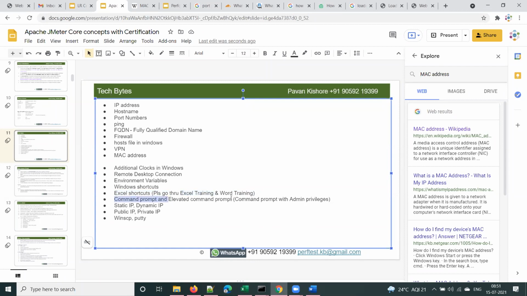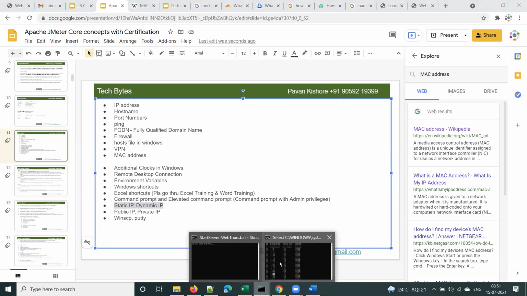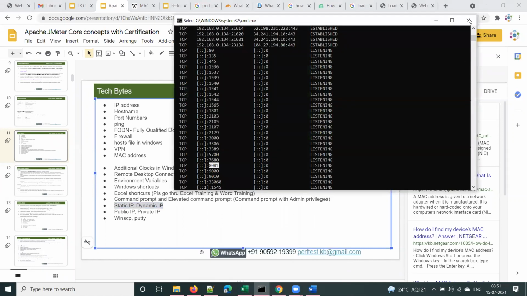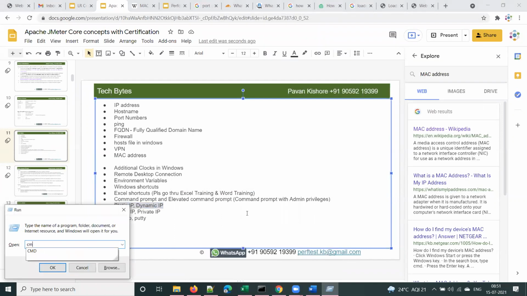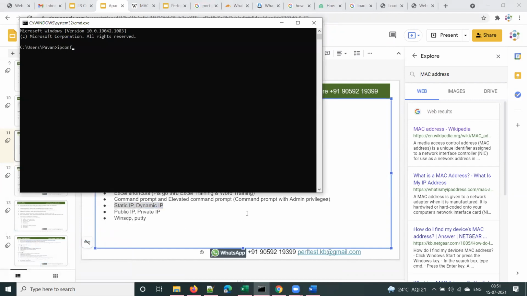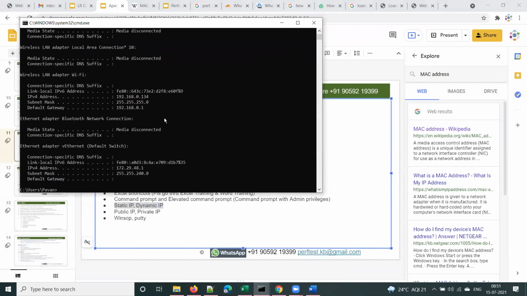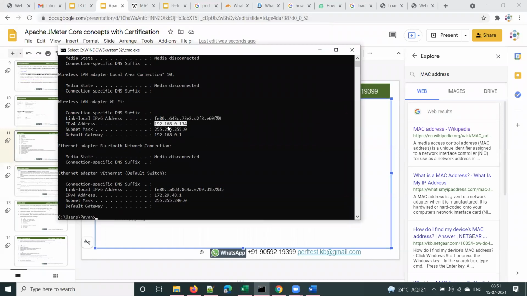And this is command prompt and elevated command prompt, which I already covered. Now static IP and dynamic IP. Let me explain this. You should know what is static IP and what is dynamic IP. So, let me open a new command prompt and type ipconfig. It is showing some IP address. This is the current IP address of this machine.